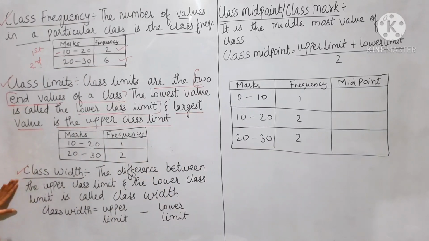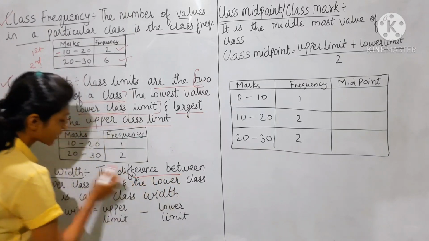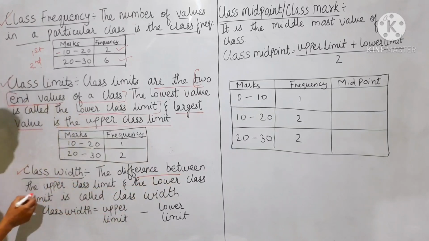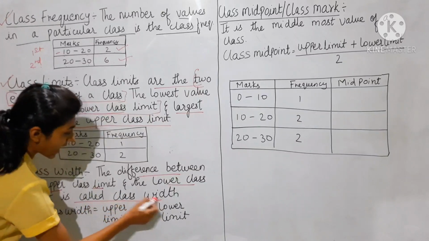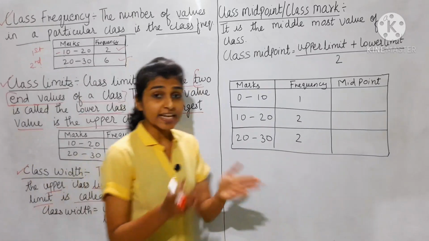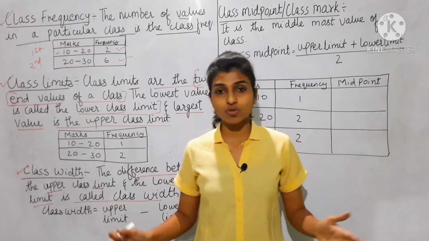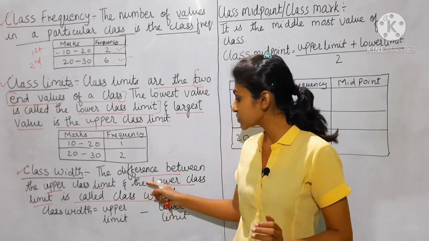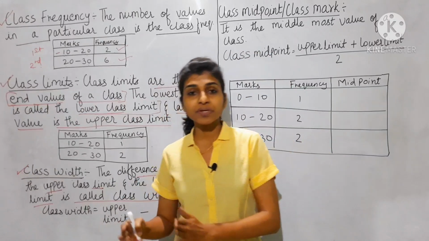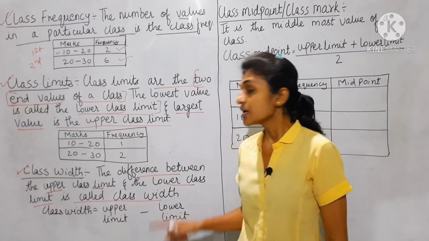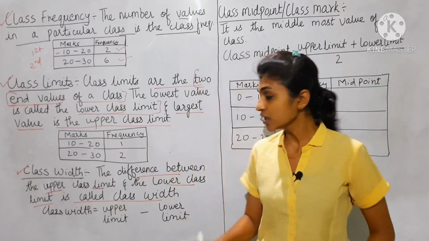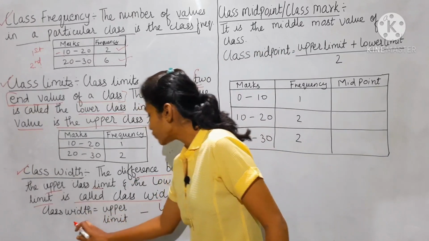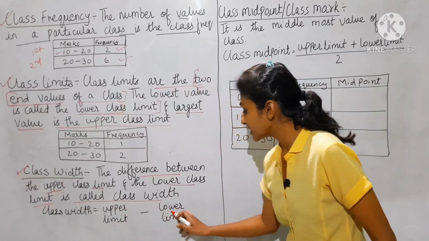Next is class width. What is class width? Class width is the difference between the upper class limit and the lower class limit. Class width is the actual length of the class. To find the class length, the formula is: class width equals upper limit minus lower limit.